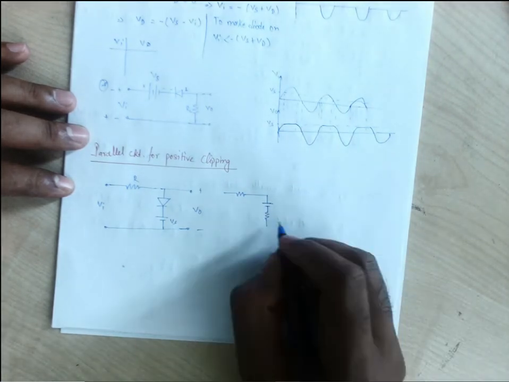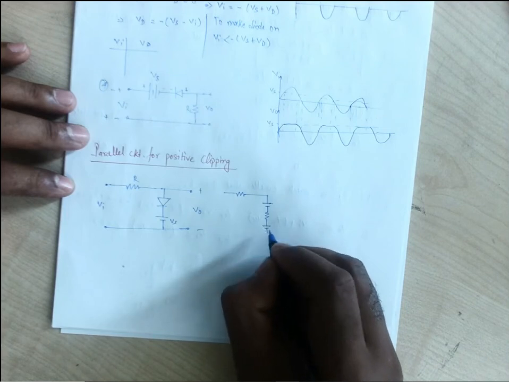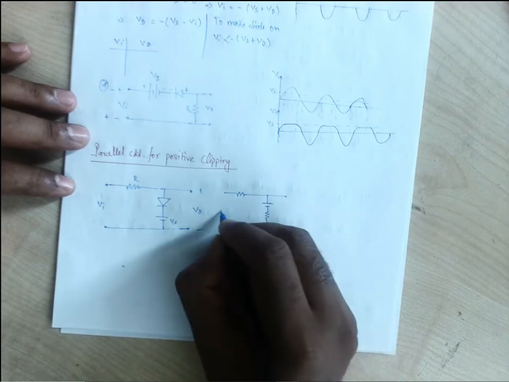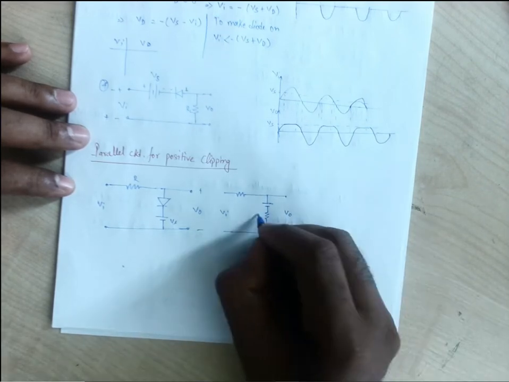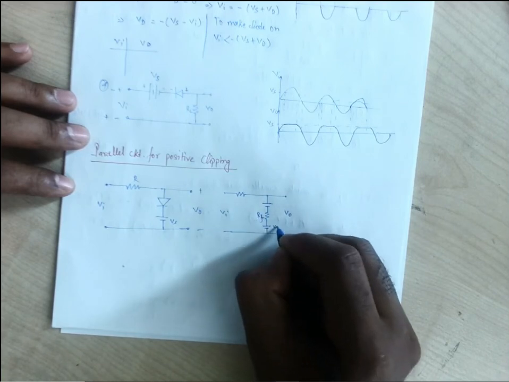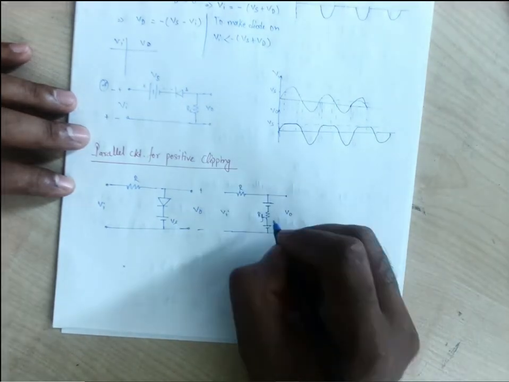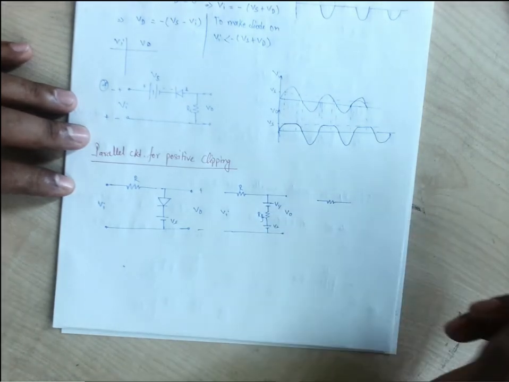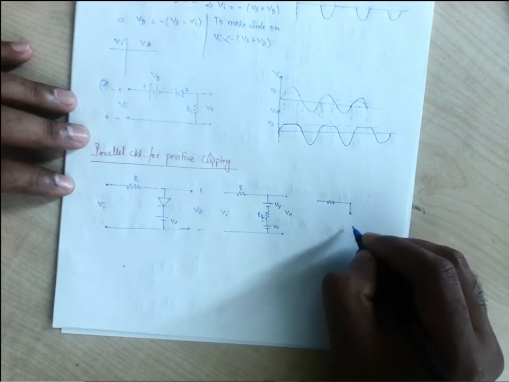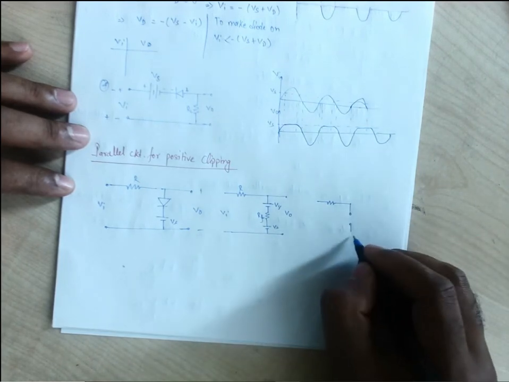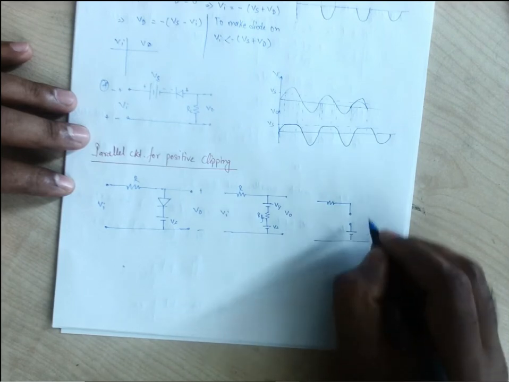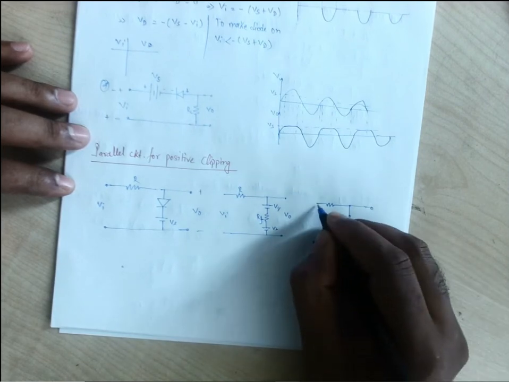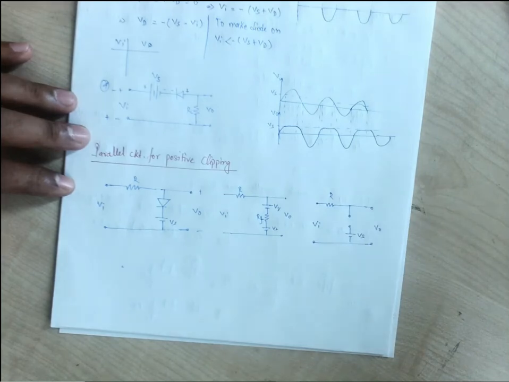Some forward resistance RF, then our Vs. This is some series resistance R. It will be V gamma. For the off state, it will be an open switch. Vs is there. Output, input, some series resistance R.